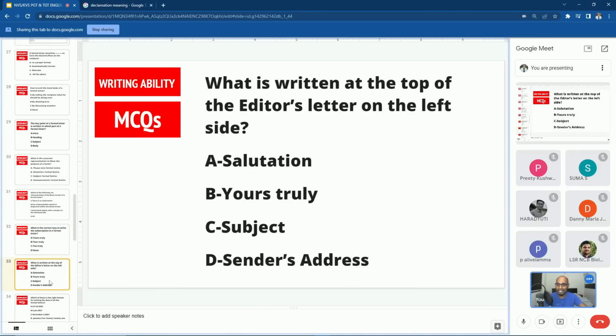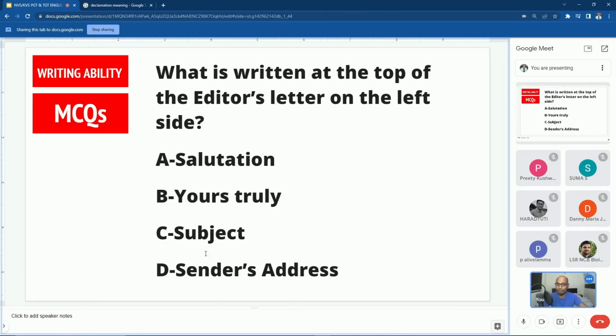No, sir. Right. Next question to Suma ma'am. Suma. Sir, yes, sir. What is written at the top of the editor's letter on the left side? Read the options. Salutation, yours truly, subject, sender's address. So visualize what is written at the top of the editor's letter on the left side. Sender's address. Right.